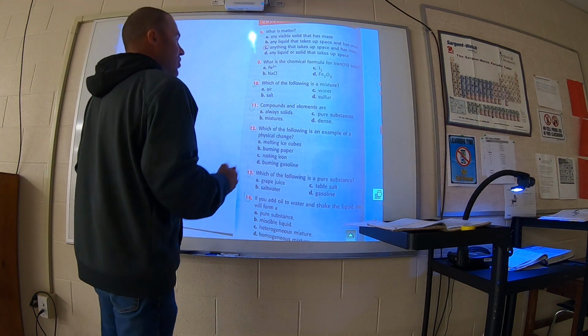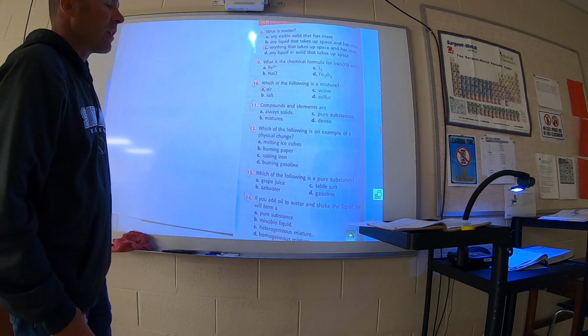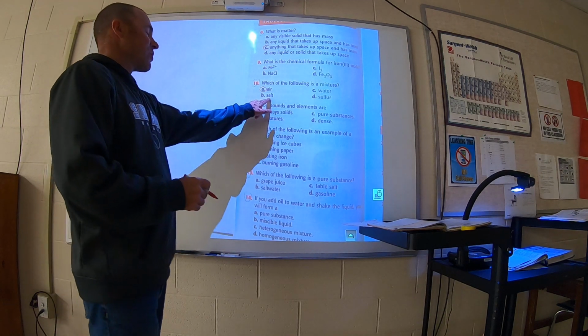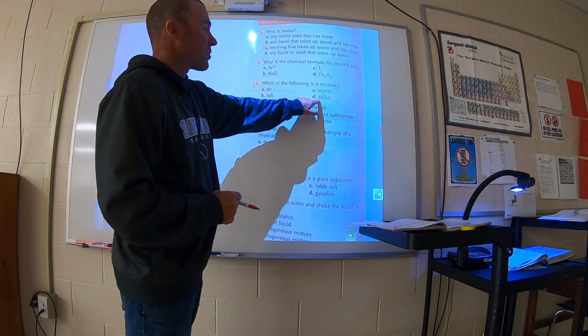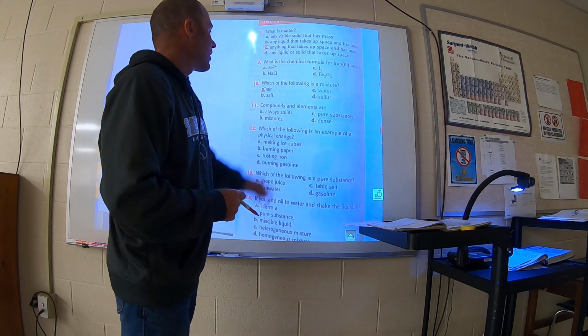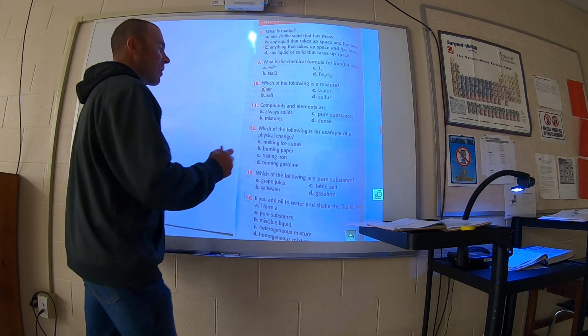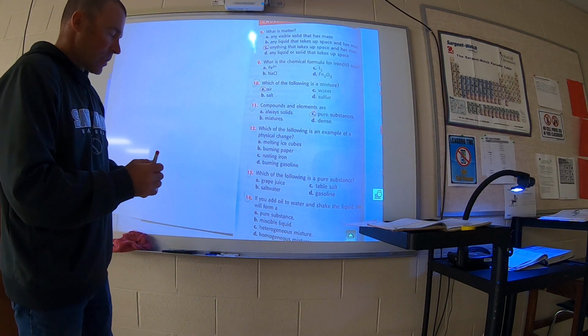Number 10, which of the following is a mixture? The best example of a mixture here is air. Air is a mixture of oxygen and carbon dioxide and a bunch of other gases, even water vapor is included in that. Salt doesn't work because it's a compound, NaCl. Water is H2O. Sulfur is a pure substance, or I guess I should say it's an element on the periodic table. Number 11, compounds and elements are, the best answer here is pure substances. Compounds and elements are pure substances.